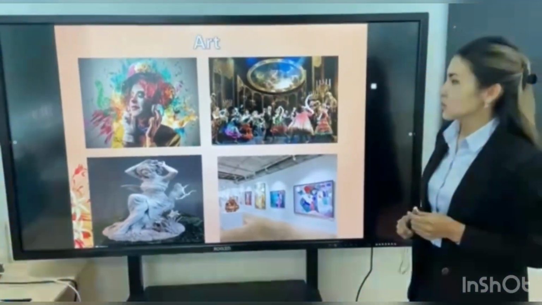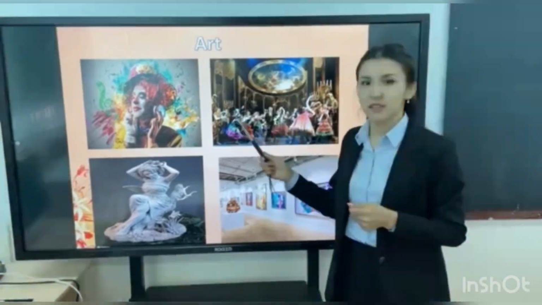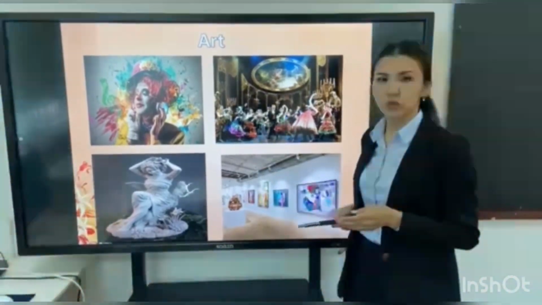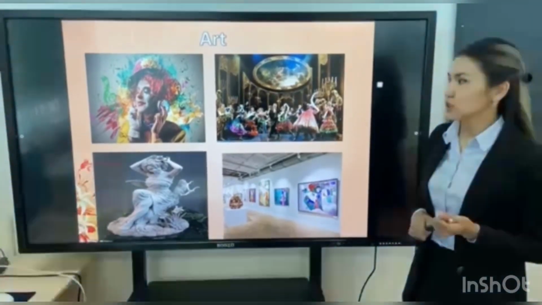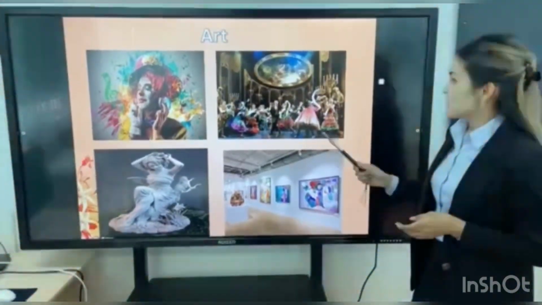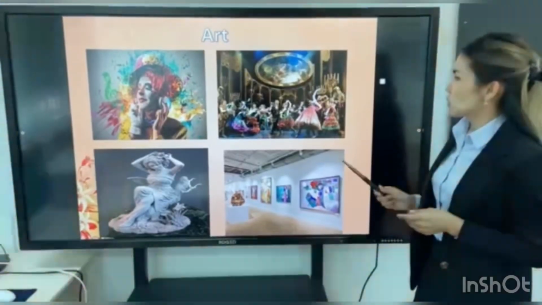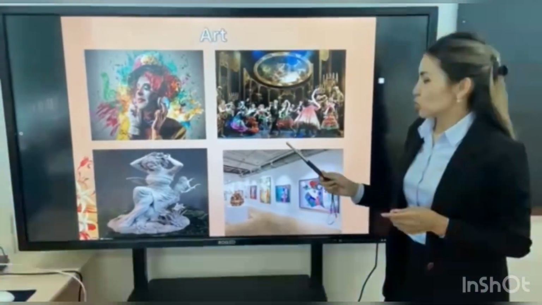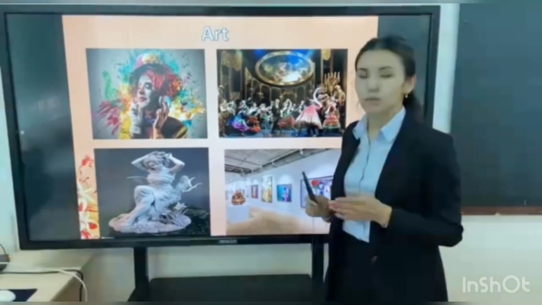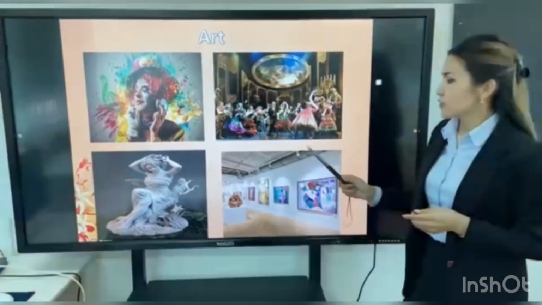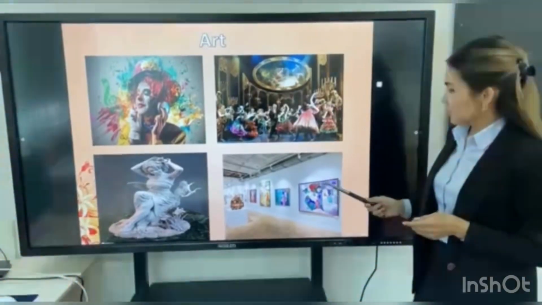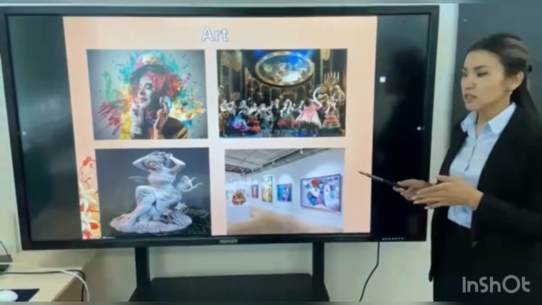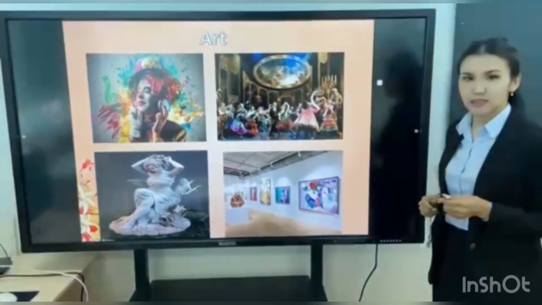For example, music we hear everywhere. There are a lot of kinds of musical genres. Maybe it's pop music, or rock music, classical music, and so on. Theater is one of the popular kinds of arts. Sculpture is one of the main types of both visual and fine arts. Gallery, we are going to enjoy the gallery and look at the art paintings.